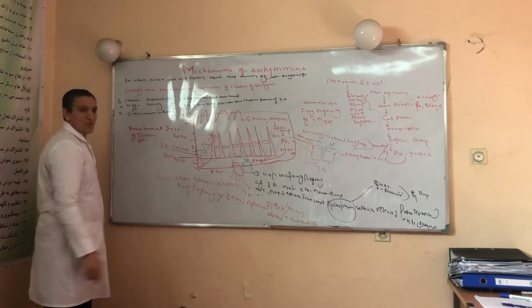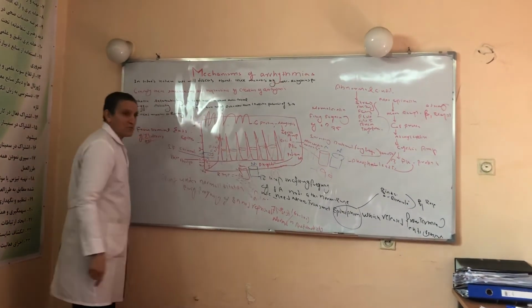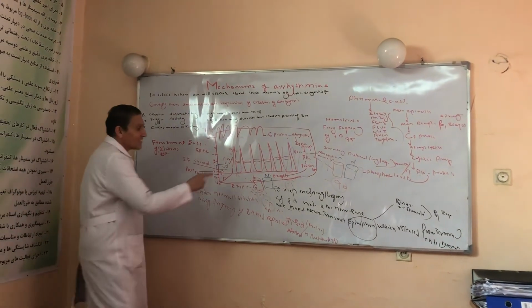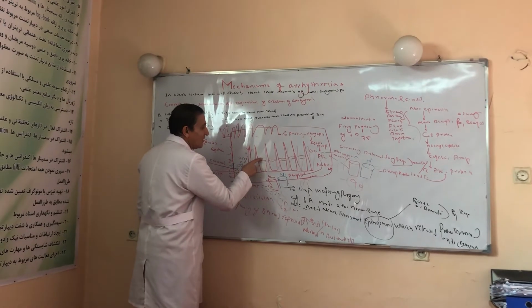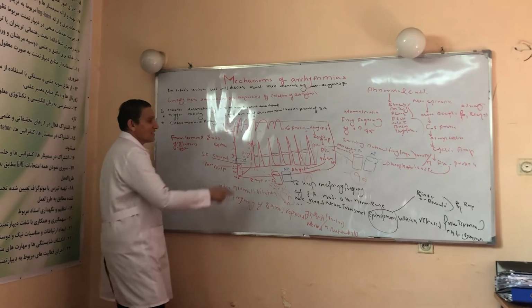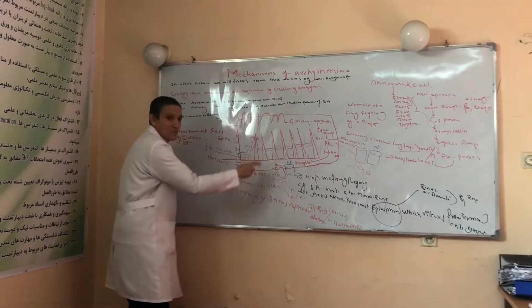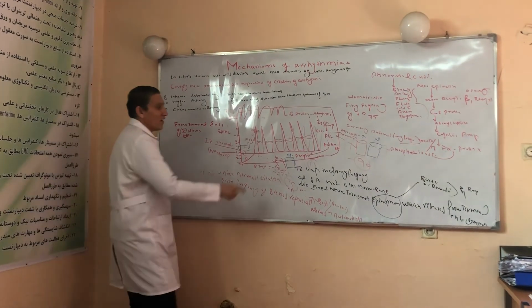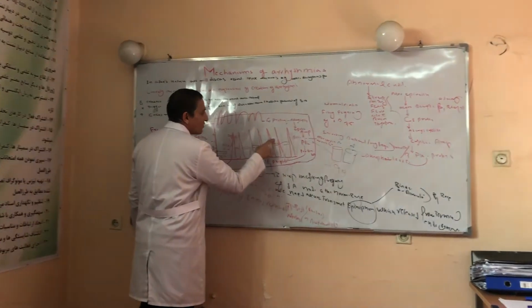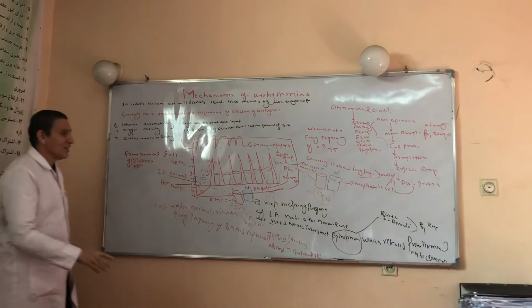Once the first cell is depolarized, it leads to depolarization of the second cell through the gap junction. But the first cell is going under repolarization. The second cell leads to depolarization of the third cell, and the third cell, while leading to depolarization of the next cell, is itself going under repolarization. Likewise, the fourth leads to depolarization of the fifth, and so on, until all the cells are depolarized.